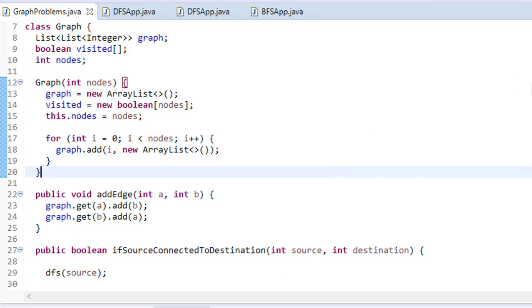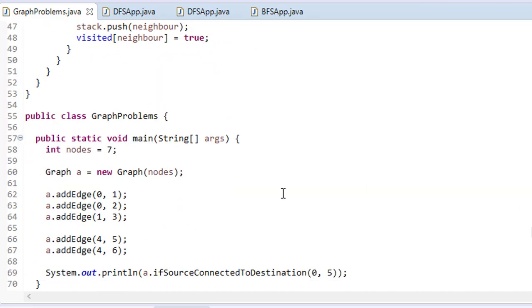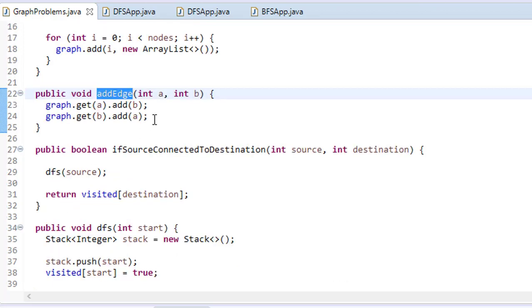And now, once we have initialized the graph, we are adding the edges. When you are adding edges, you are adding in both directions, because this is an undirected graph. Let's say if it was directed, then you would add only one case, right? So this is how you are adding the edges. You are saying get me the list at index A, and then add this B value here. So it will add the 1 to the list of 0, and similarly it will add in both directions, right?